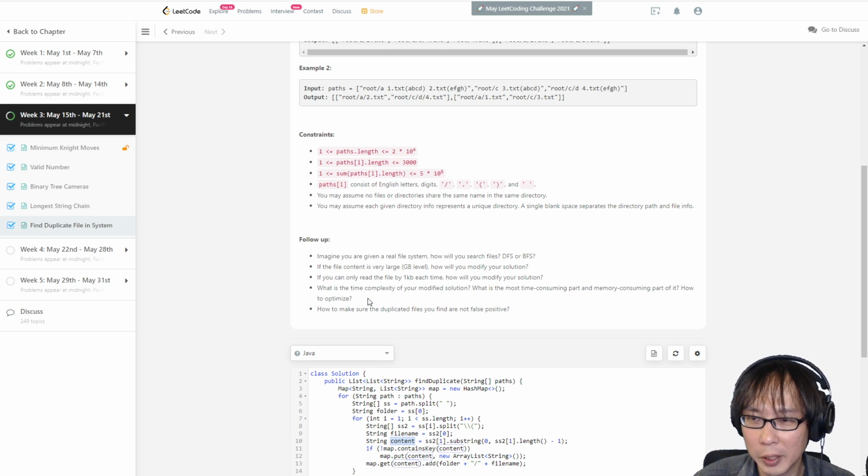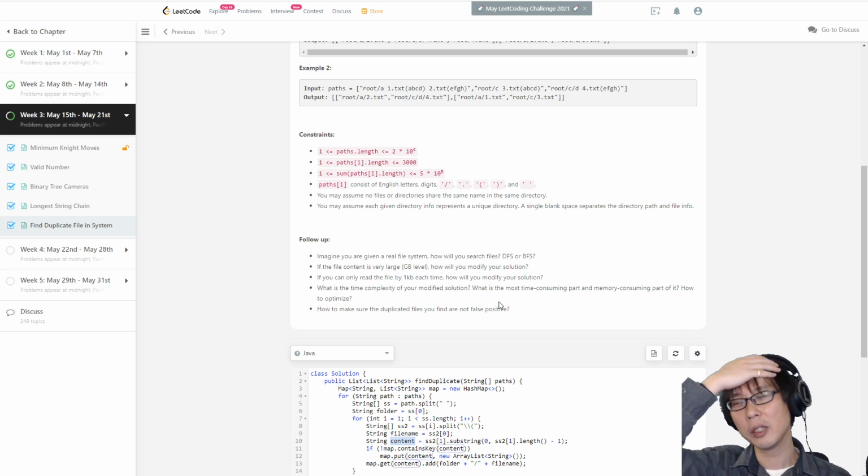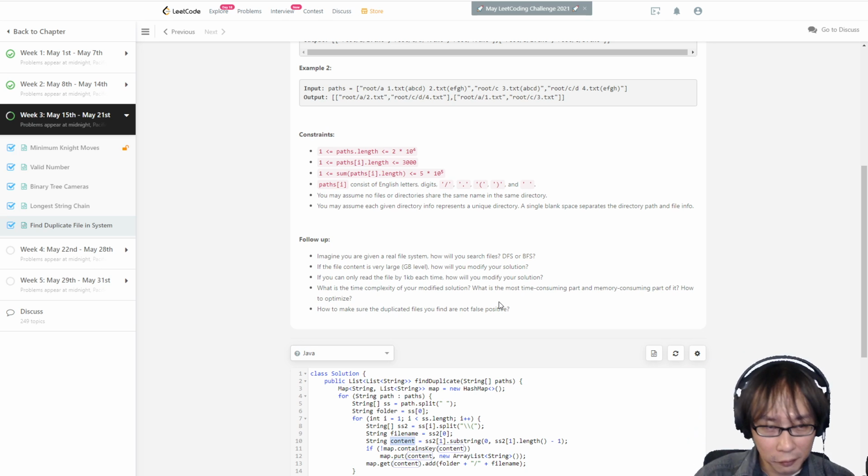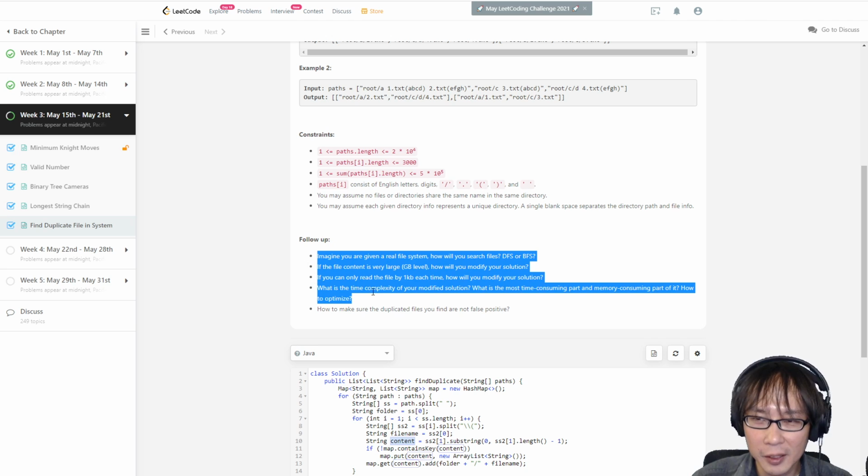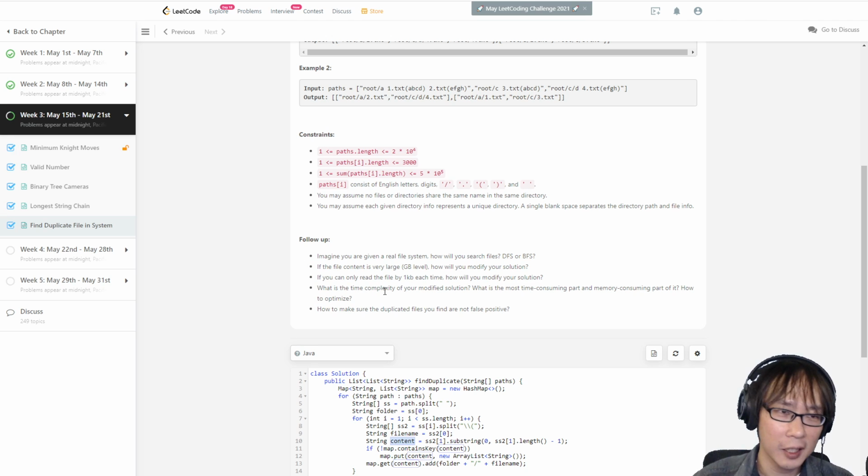But now I probably already failed the interview. How to make sure the duplicated files you find are not false positives? Why would you have a false positive? If my content is really big, I probably can hash it into a number.